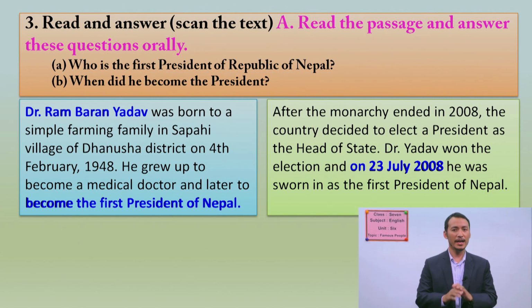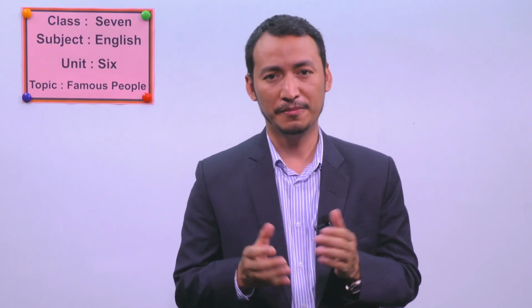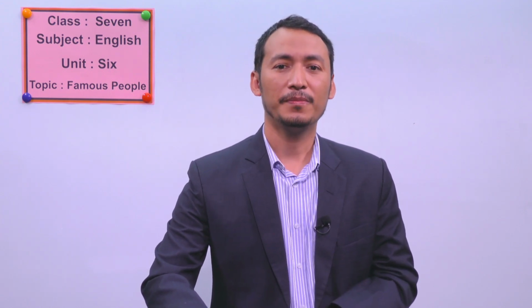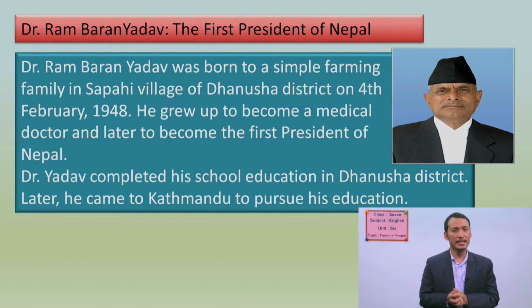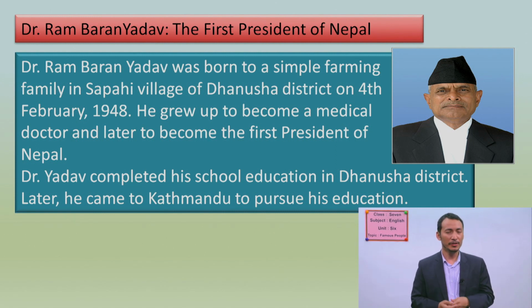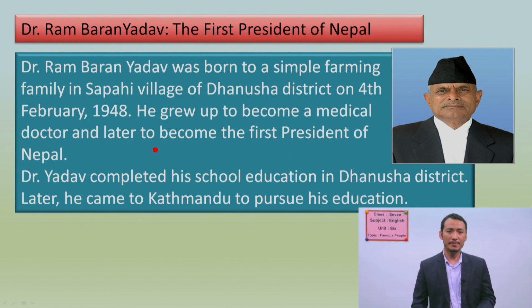Okay, students, now we have solved the problem given in the beginning page of your book. Okay, now let's look at the complete text. Now, this is the text. I'm going to read it for you. Please listen to me carefully and please follow me if you can. You can follow me by loud reading, so you can practice your pronunciation along with me. All right, students, this time I won't be explaining anything, just I'll read it smoothly as much as possible. Please have a look at this on your screen and please follow me.